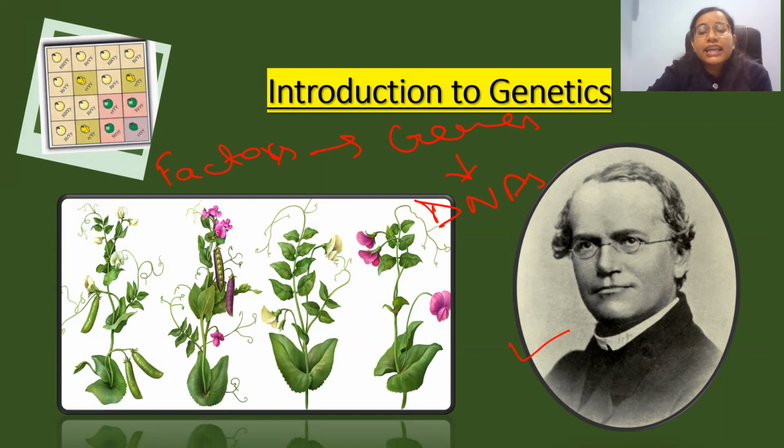He experimented on the pea plant, which we call Pisum sativum, and he chose the pea plant because it has a short life cycle, it has 7 pairs of contrasting traits, and it can reproduce by self-pollination. So he chose the pea plant to observe the characteristics of traits from generation to generation.